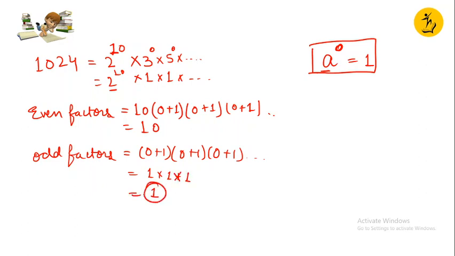So the odd factor is 1, right? Because 1024 is divisible by 1, then 2, then 4, and so on. You can calculate all the 10 factors of it. So this is how we calculate the number of factors.